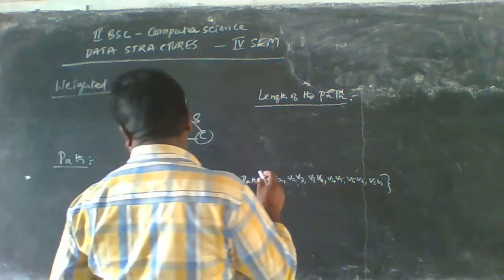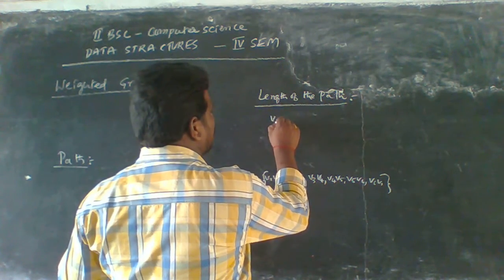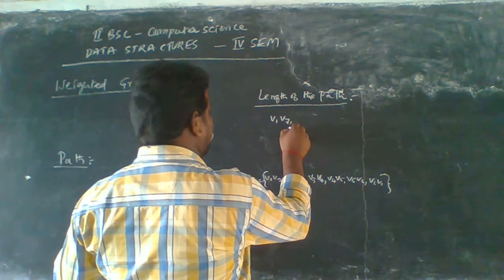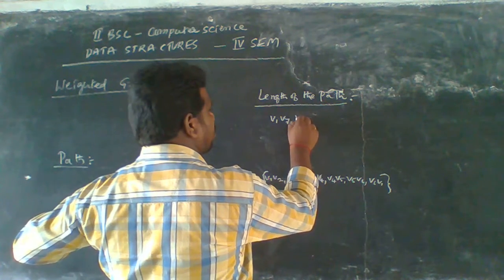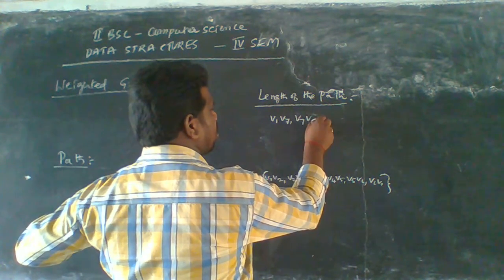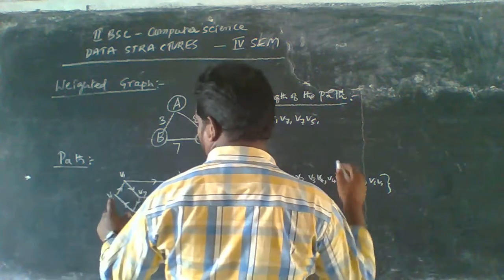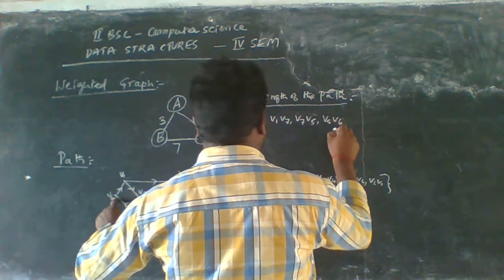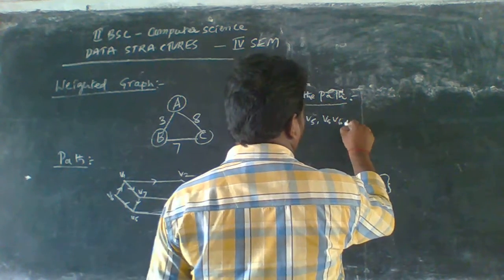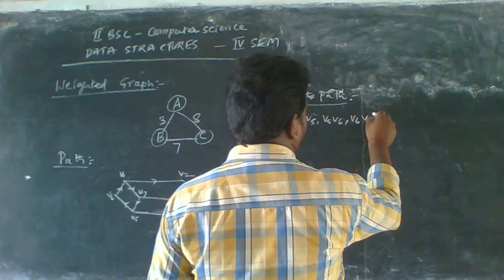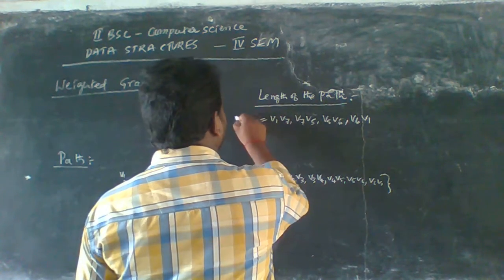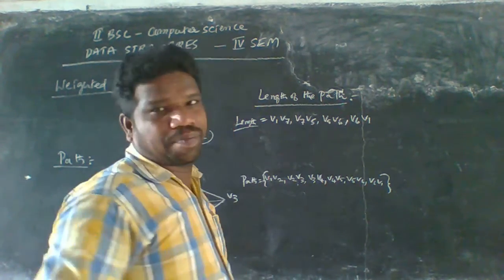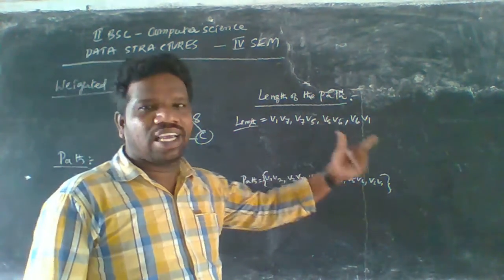So we take V1 to V7 as one edge, V7 to V5, next V5 to V6, and V6 to V1. This is the length of the path, and here we take only 4 edges.